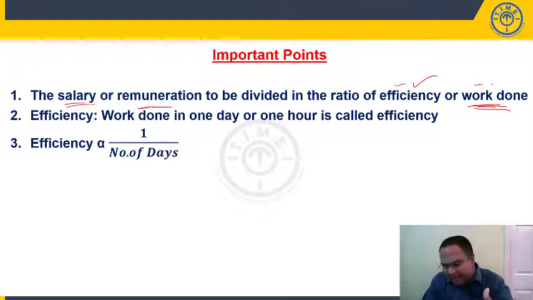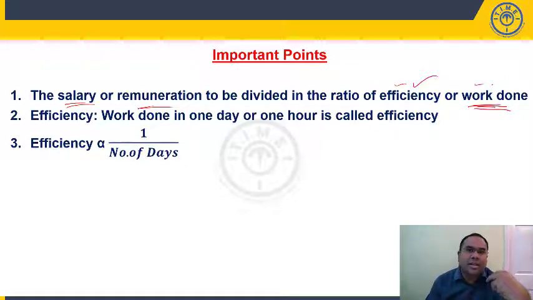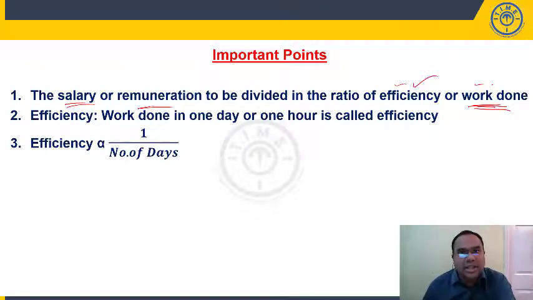Let us say you and I have started a business. Let's say we have started doing a work together. We have got a task, we are completing it together. After 4 days, I left. I came back to you after the complete work is done. Then I ask you, boss, we will divide in the ratio of our efficiencies. Will you agree? You will not agree because I was not there for the entire duration, right? I left after 4 days. So whatever work I have done in those 4 days, I will be paid that much.